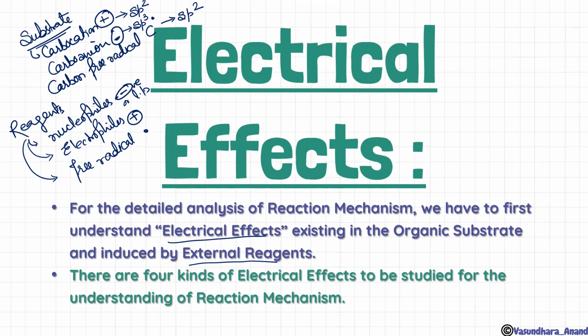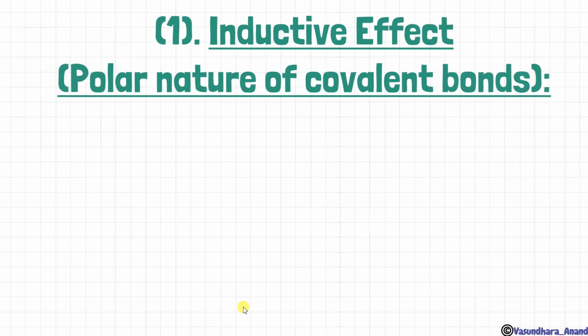There are the 4 kinds of electrical effect to be studied for the understanding of reaction mechanism. The first one is inductive effect. Inductive effect is polar nature of covalent bond की वजह से होता है. That is like covalent bond जो polar, like carbon and one more electronegative element के बीच में अगर bond बनता है तो that will explain. Let me explain with this.